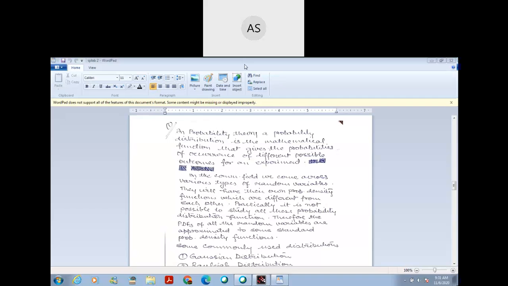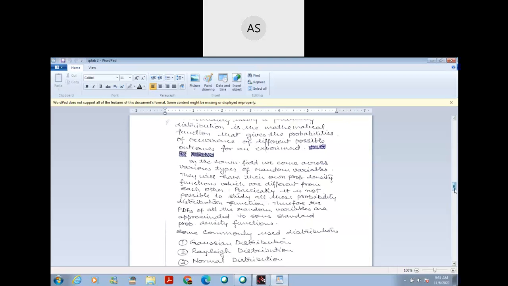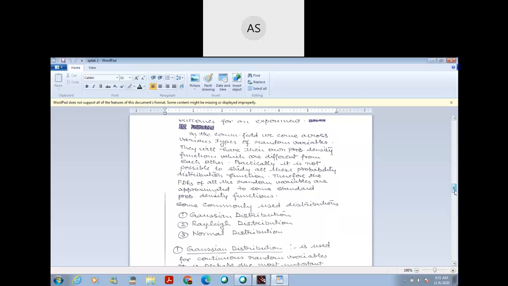So here we discuss only three types of standard probability density function: Gaussian distribution, normal distribution and Rayleigh distribution.